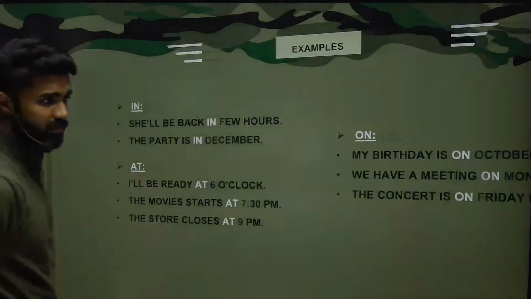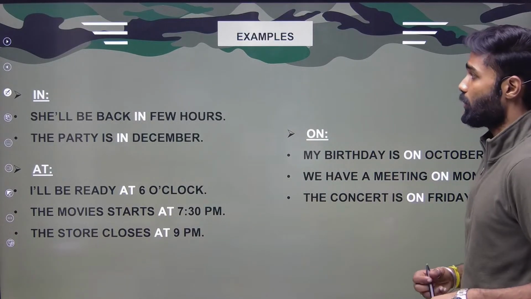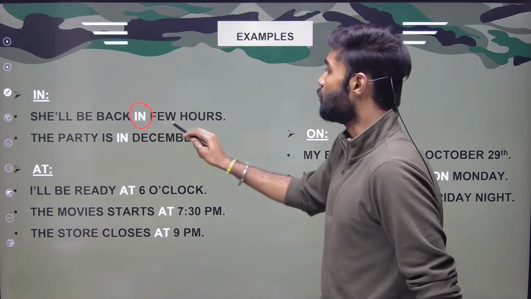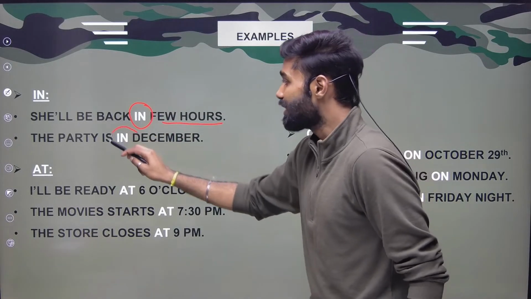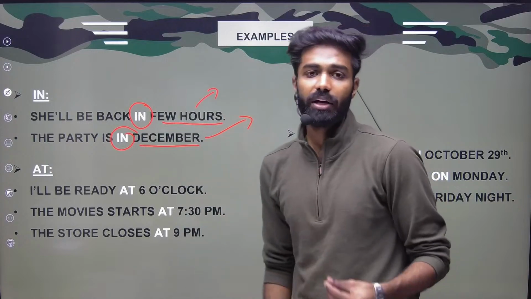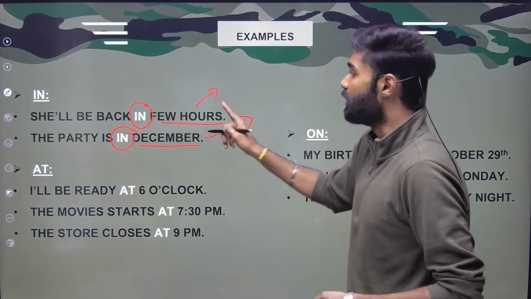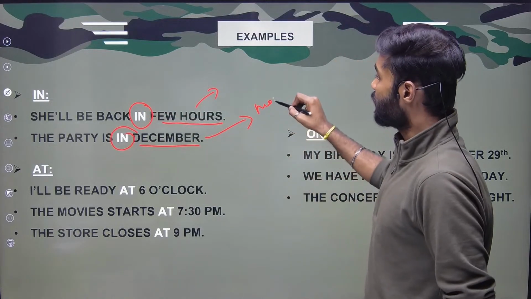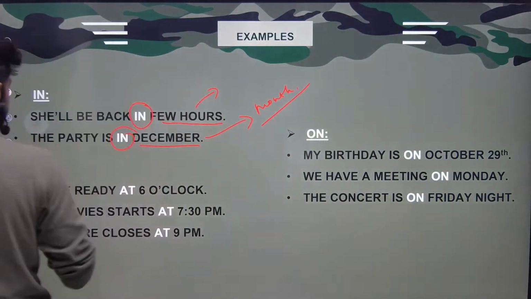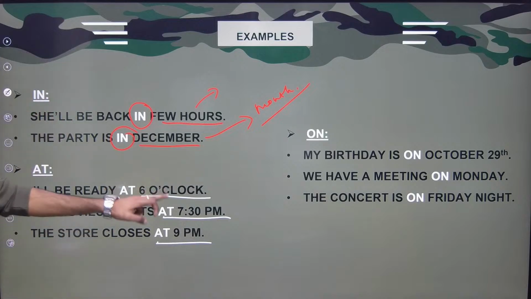So the rest, everything, you can read it or go through later. No problem. See, in: she will be back in a few hours. The party is in December. A few hours means I don't know the specific time. It is very general. So I'll be using in, and December is a month. No doubt I'll be using at for 6 o'clock, 7:30 p.m., 9 p.m. All timings.